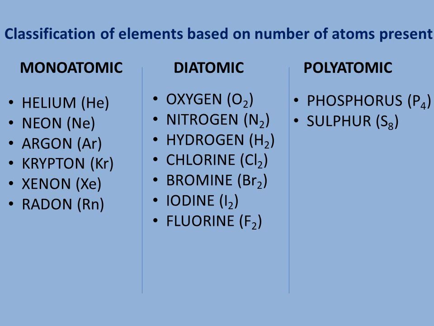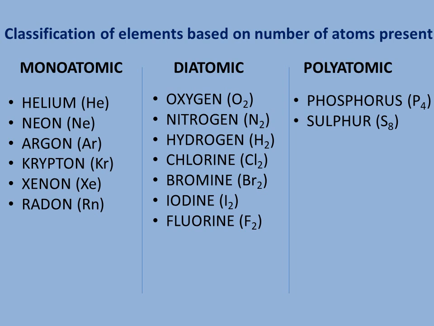Diatomic: oxygen O2, nitrogen N2, hydrogen H2, chlorine Cl2, bromine Br2, iodine I2, fluorine F2. They all exist as diatomic form, two atoms present in an element, in nature.